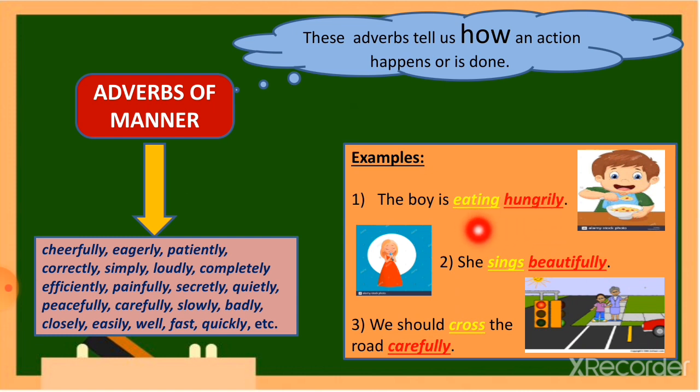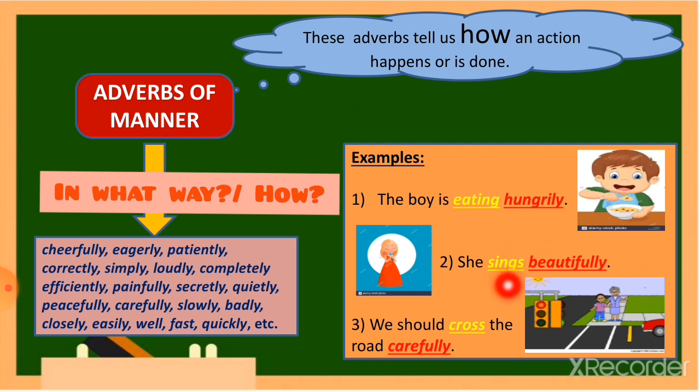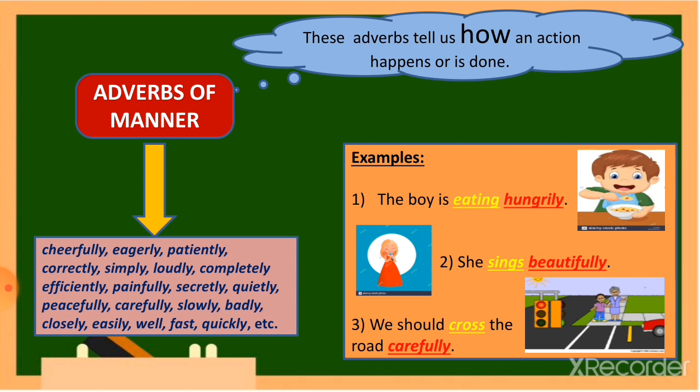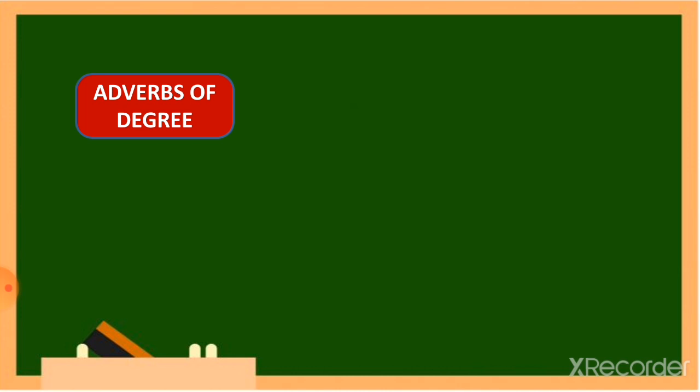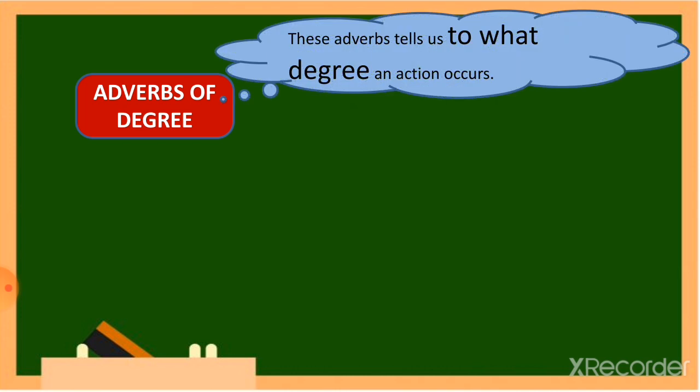How is he eating? Hungrily. She sings beautifully. How is she singing? Beautifully. And we should cross the road carefully. So again, the words like hungrily, beautifully, carefully, which tell us in what way the action is being done, are adverbs of manner.